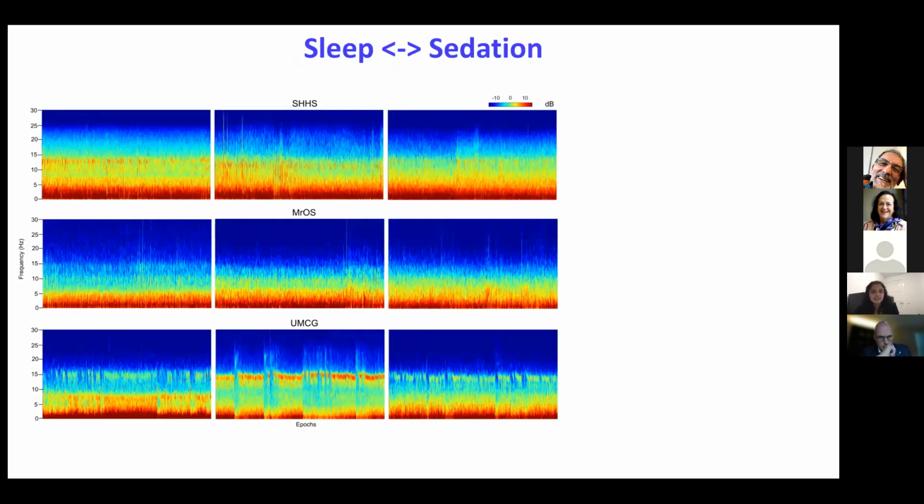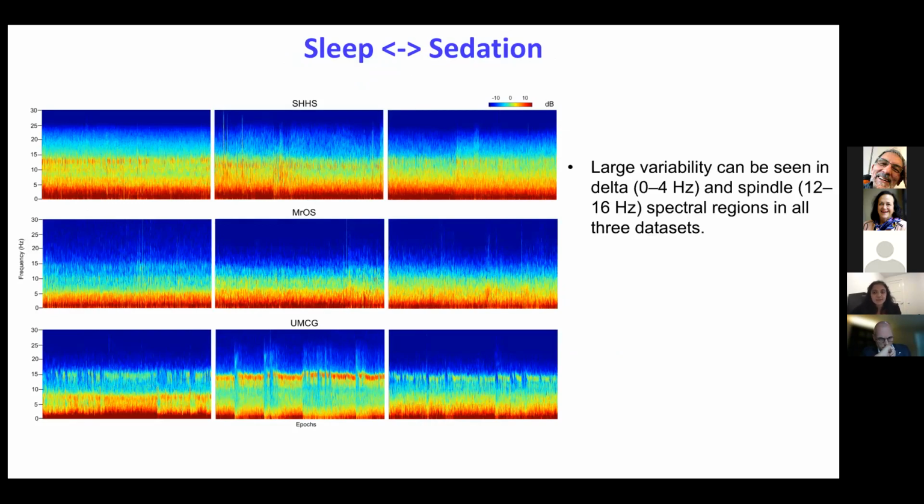And here is the spectrogram of the publicly available sleep data. It is from SHHS, MROS, and this is the UMCG data. This is the N3 sleep data spectrogram, and this is the dexmedetomidine deep sedated state spectrogram from the UMCG data. So as you can see, there is a large variability in the spindle regions and also in the delta region of the spectrogram. This can be noticed in all these three data sets, and a spectral visualization approach alone may not be ideal here.